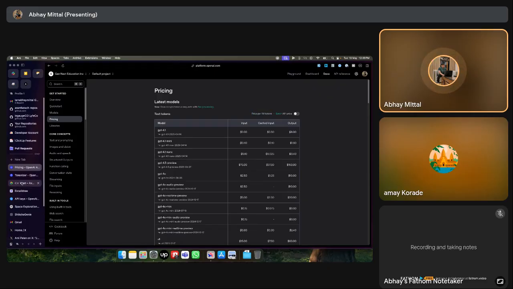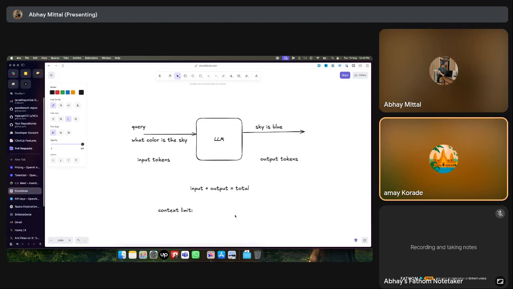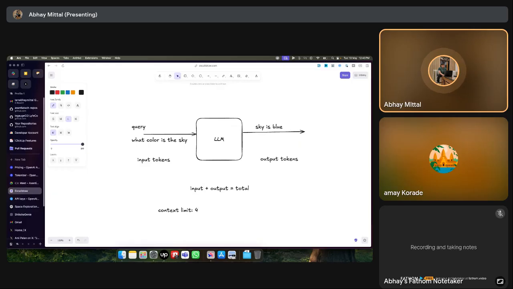The reason we're understanding what input and output tokens are is that if we combine input plus output, that is the total tokens being used. Every LLM has its own context limit. Have you heard of this term before? Yeah, I heard it. When we started working on this, the context limit used to be 4K tokens. Now there are much bigger models. Some models have 100K, and the biggest ones I believe have 1 million tokens as the context limit.